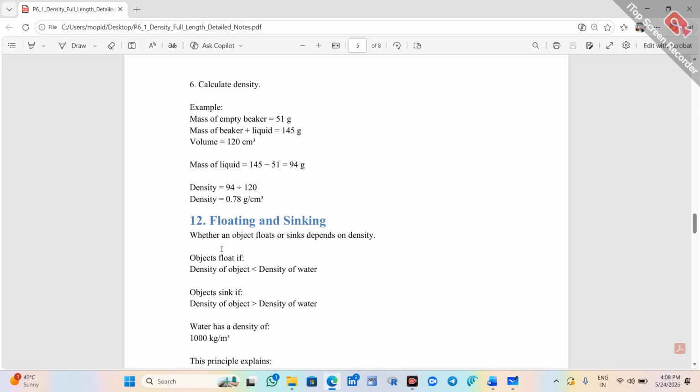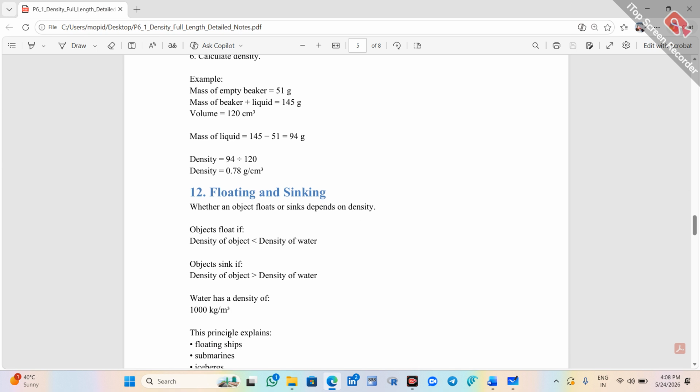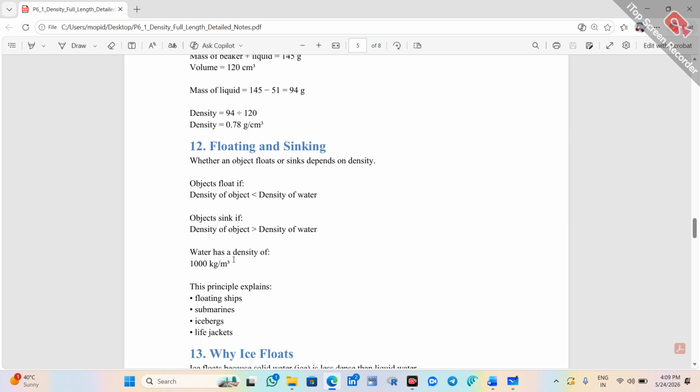Next, floating and sinking. Whether an object floats or sinks depends on the density. See here. Objects float if the density of the object is less than the density of water, like ice, etc. And when an object sinks, the density of the object is higher than the density of water. For example, metals will sink in water because they have higher density compared to water.